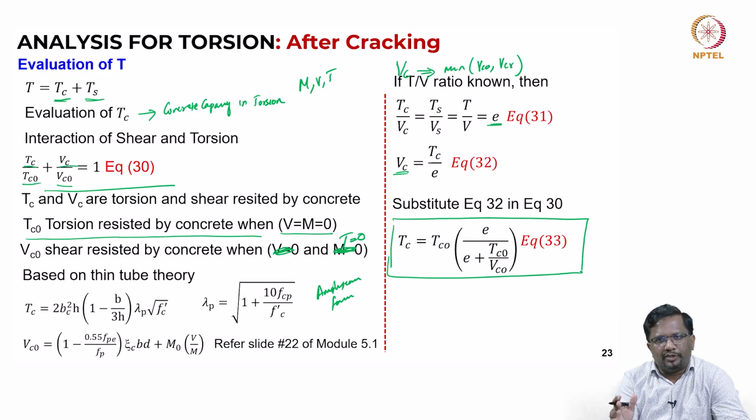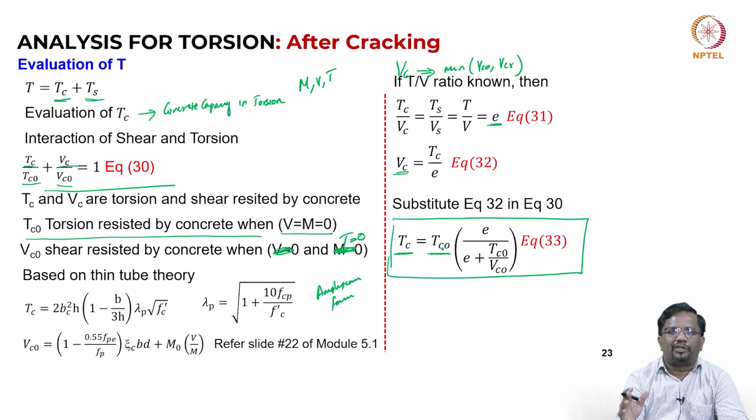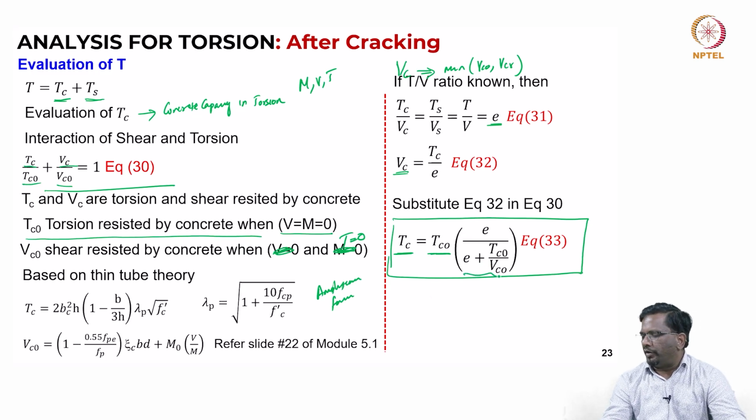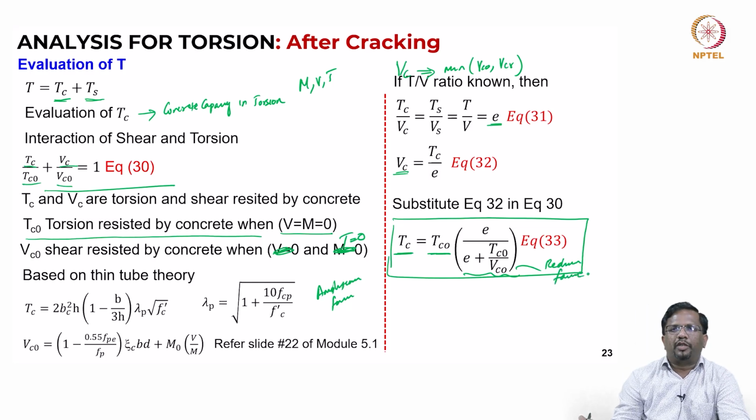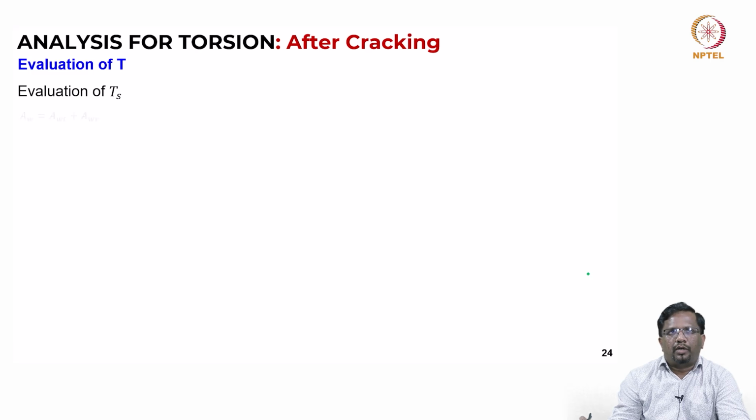That means, when a section is subjected to both torsion and shear, how much will the concrete capacity in torsion be as a function of the torsional capacity when only torsion is acting? Because the same cross section has to resist both shear and torsion, if I take the pure capacity in torsion, then the entire thing cannot be taken when both shear and torsion are acting. So, there is some kind of a reduction factor, right. Similarly, we can do that for Ts as well.